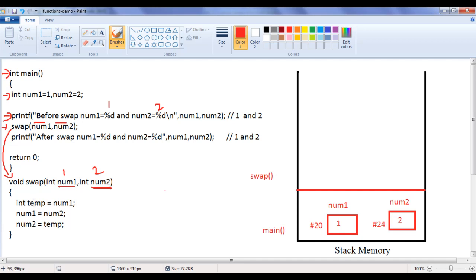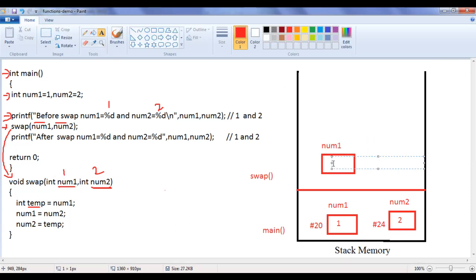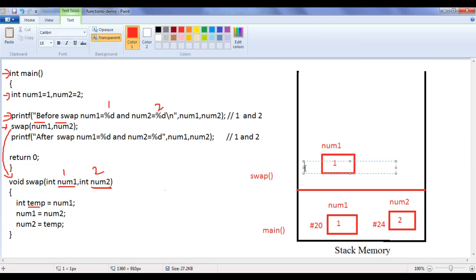Num1, num2 and temp are local variables of the swap function, guys. Here, for local variables of the swap function, memory locations are allocated and initialized. What happens here? One more memory location is created for num1 and inside that it puts the value 1. Let's assume its address is hash 28.